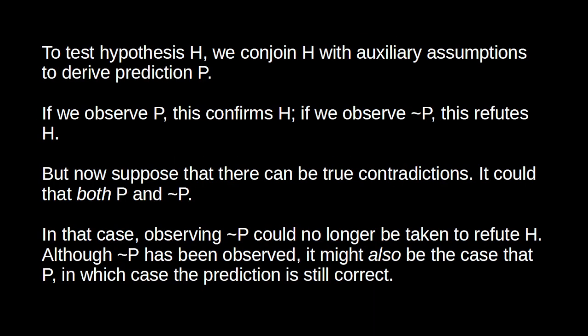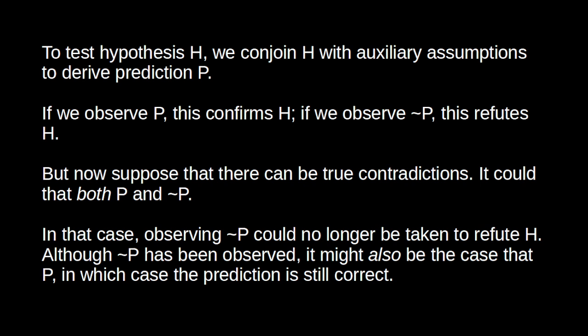So here's how this works. In general, in order to test some hypothesis H, we can join H with various auxiliary assumptions in order to derive a prediction P. We then make an observation. And if we find that P is true, this confirms H, while if we find that P is false, this refutes H. And in that case, we have to go back and modify our hypothesis. In science, this kind of empirical testing is the primary method by which we decide between competing theories. This is pretty central to science. This kind of very abstractly described method here.